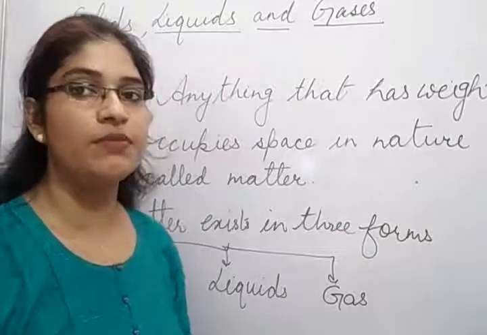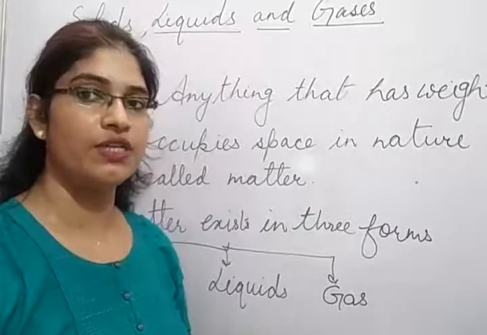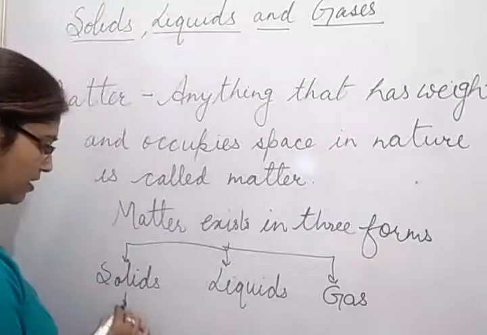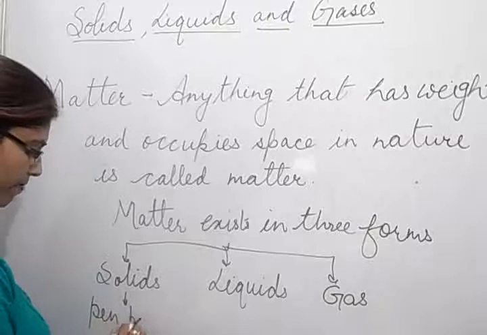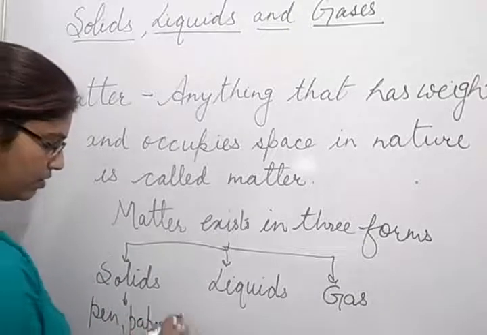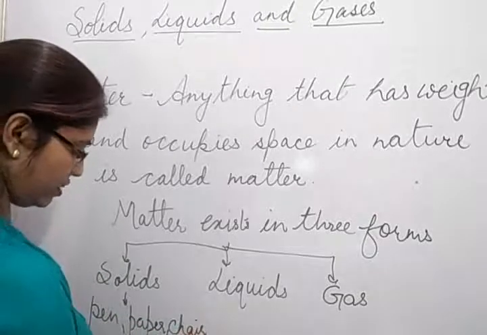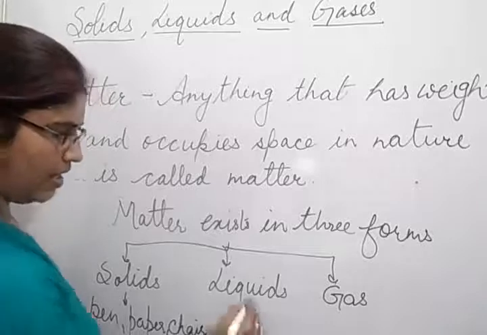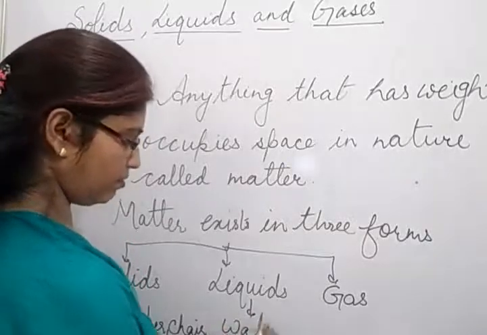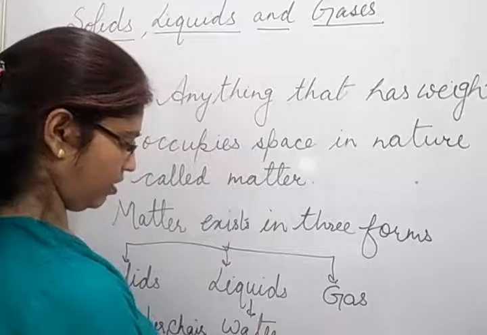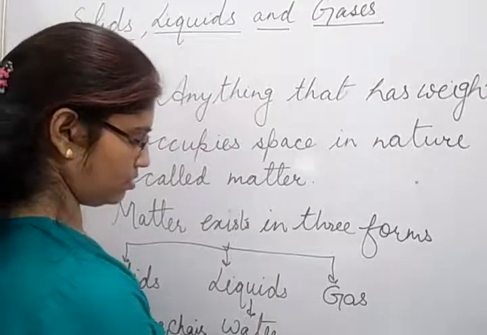Now we have discussed already the examples of solids, liquids and gases. So you have to tell me some examples. Tell me. As examples of solids we can write pen, paper, chair, etc. These things are solid. In liquid, what can you write? You can write water, oil, juice.